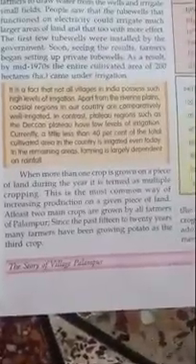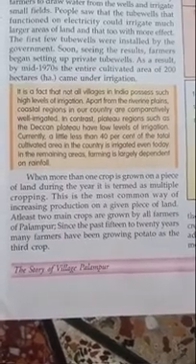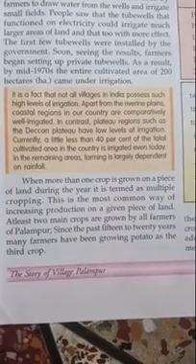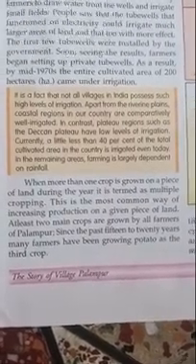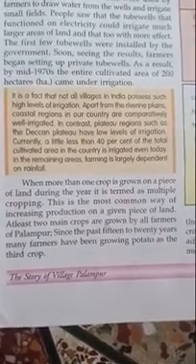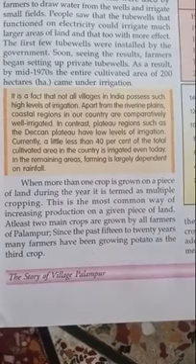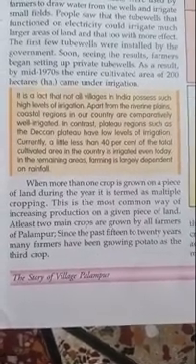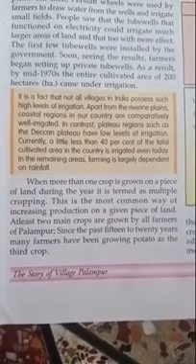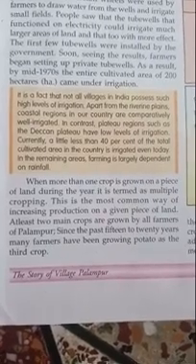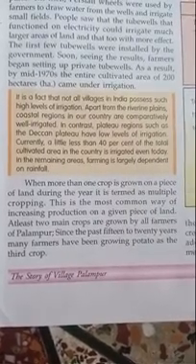Now, when more than one crop is grown on a piece of land during a year, it is termed multiple cropping, as we have studied in the important terms. This is the most common way to increase production on a given piece of land. At least two main crops are grown by all farmers of Palampur. Since the past 15 to 20 years, many farmers have been growing potato as the third crop.